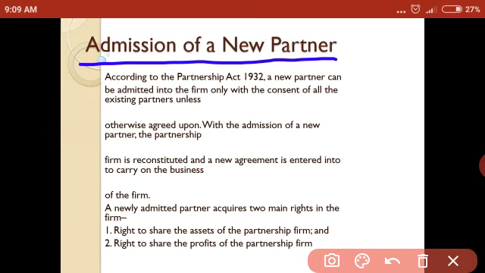Let us take one example. Suppose A and B are partners. They are running a business.